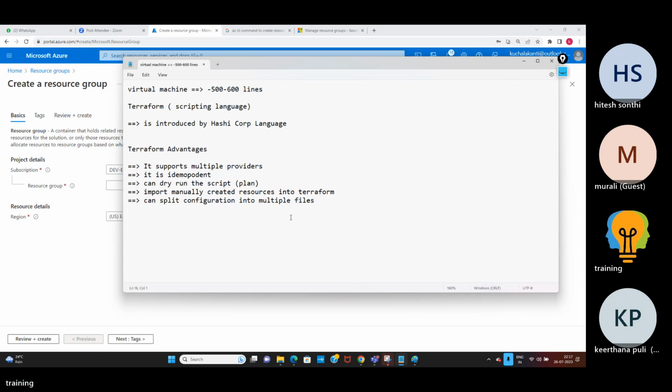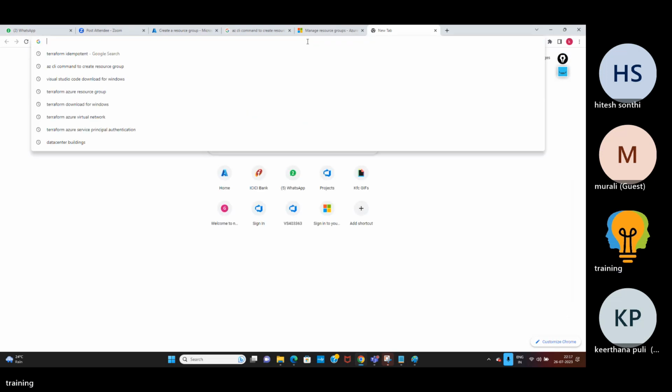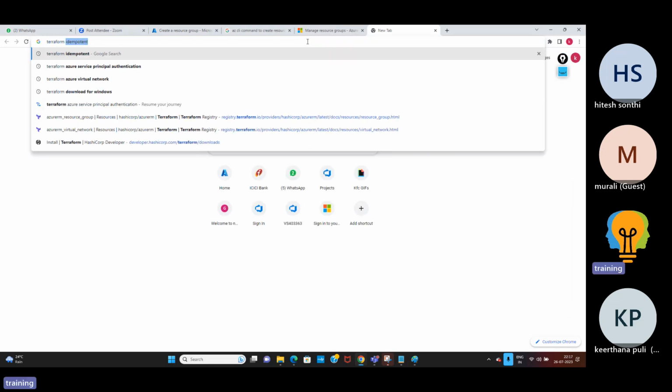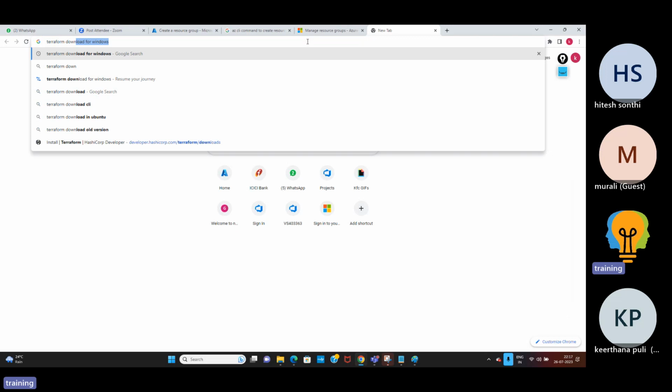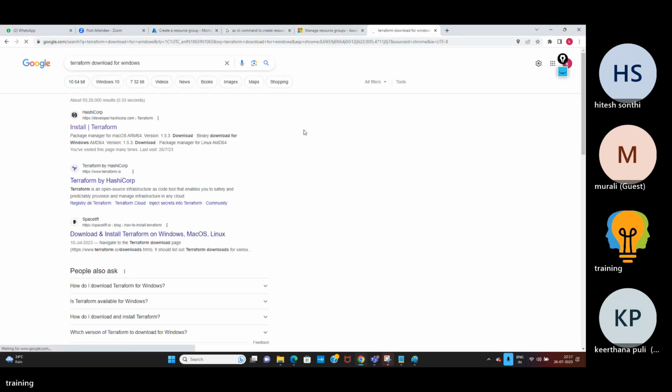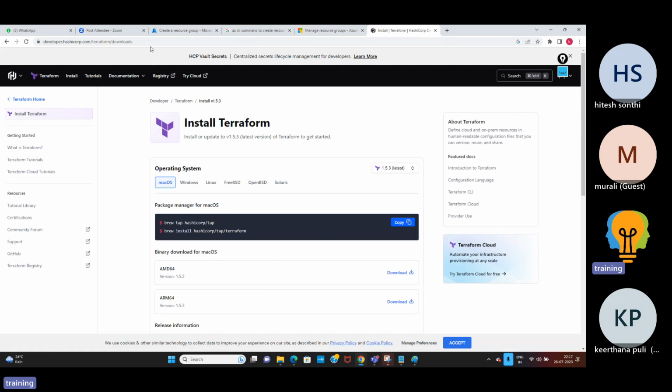Okay. Now let us see about Terraform installation. I'll go here, Terraform download for Windows, HashiCorp. Click on HashiCorp and you can see this one.